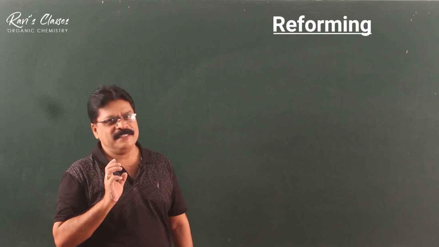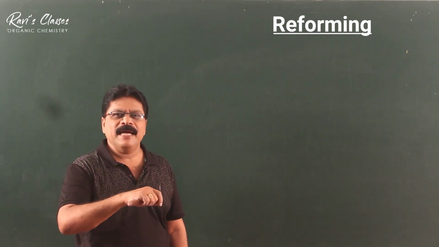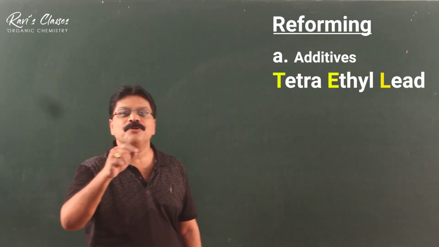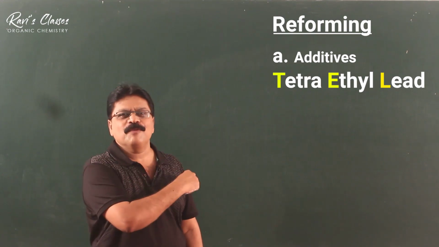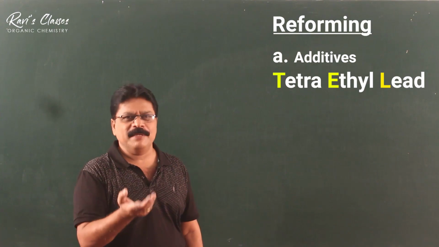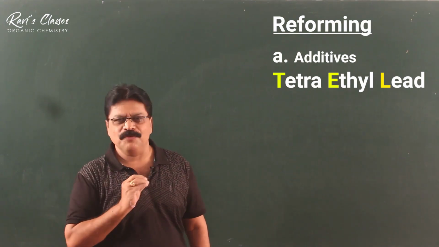By introducing branching. A straight chain fuel can be made branched and then it will become a better fuel. Or it can be made into cyclic compounds. Cyclic compounds are smaller compounds, and therefore they also have a higher octane rating. So these are the two important methods, or even aromatization, which is another method of improving the octane rating of a fuel.